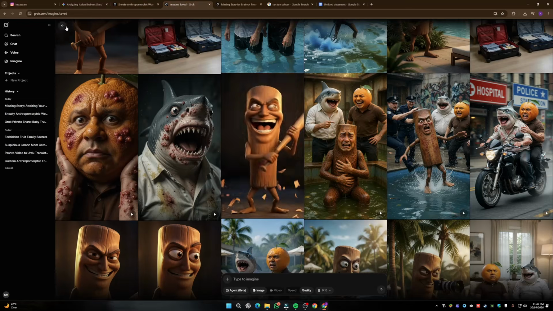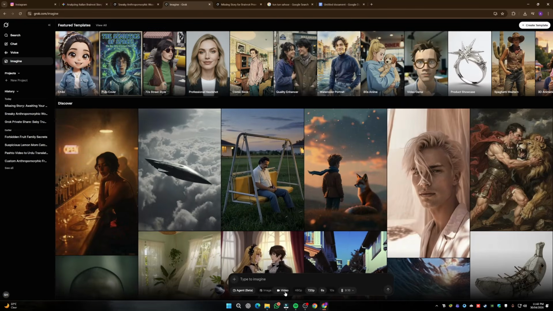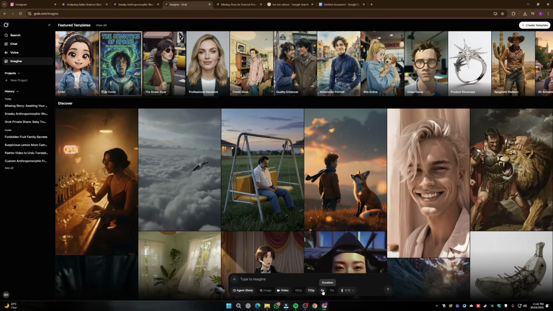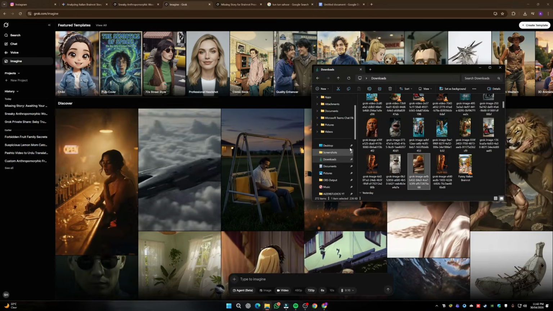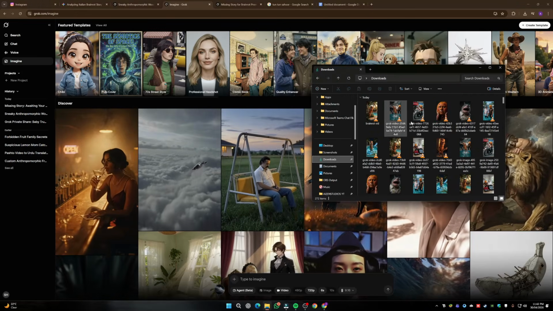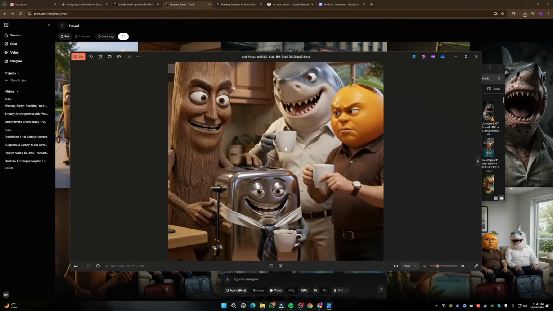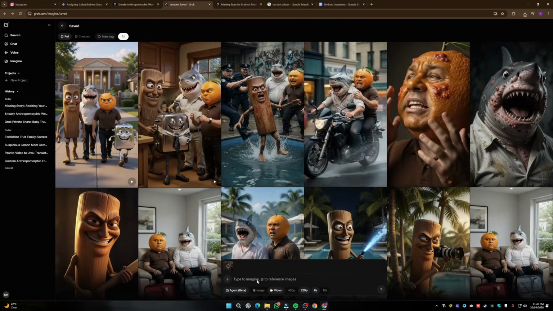So again, you have to come back to the Imagine, Grok Imagine, and now instead of image, you have to click on video. The resolution would be 720, duration 6 seconds, and aspect ratio would be 9:16. And now, first of all, you're going to start by uploading the images that you downloaded. So let's just say this was our first image that we created. So I'm going to create a video out of it. I'm going to simply upload it inside of our chat.